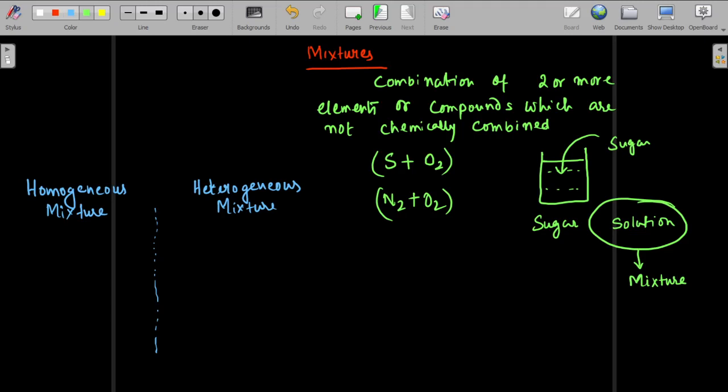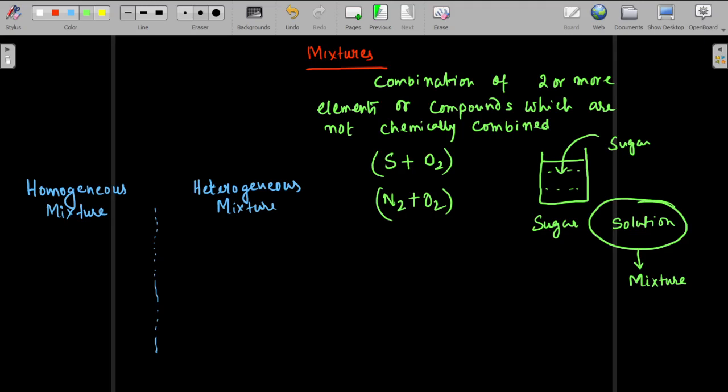Basically, there is no difference between a homogeneous and a heterogeneous mixture. The only difference is what you see. In a homogeneous mixture, substances are completely mixed, so that you cannot distinguish one from the other. Suppose I mix sugar in water, and they are completely mixed, I cannot distinguish sugar from water. I can see it only as sweet water, right?